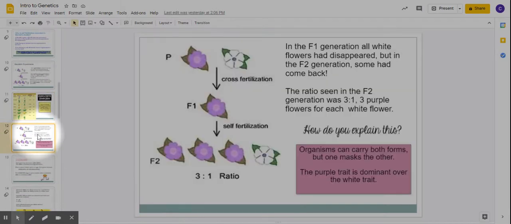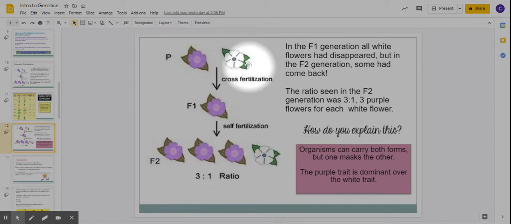Okay. So how do we explain this? How do we explain this white flower reappearing? How do we explain this 3 to 1 ratio? Because it looks like it's gone here, but then it reappeared. So what he said was organisms carry both forms, but one of these forms is stronger and masks the other one. And we call that form the dominant trait. So here, purple is dominant over white.